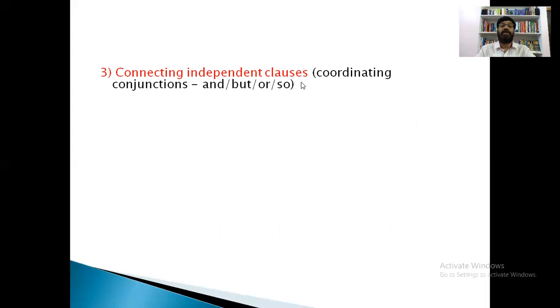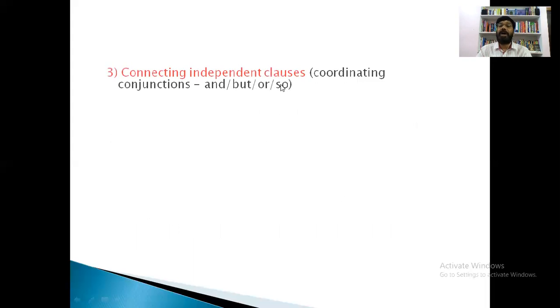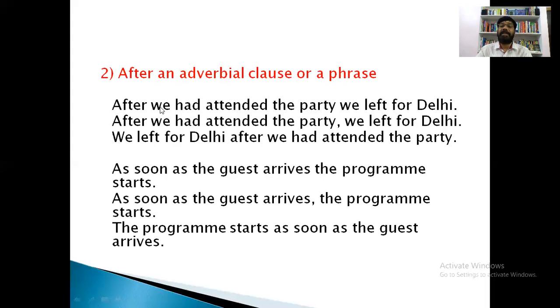Connecting independent clauses. My dear students, whether you observed or not, the second rule here, after an adverbial clause or a phrase, this sentence contains two clauses.